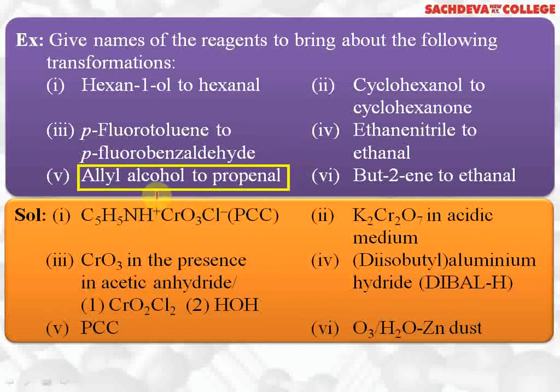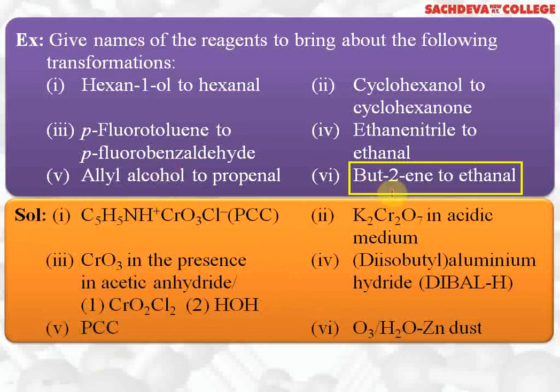Next we have allyl alcohol to propenal. Here we don't want the double bond to be affected. We only want that the primary alcoholic group should change to aldehyde group. So we should use PCC, pyridinium chlorochromate, which is a mild oxidizing agent. It will convert primary alcoholic group to aldehyde group but will not affect the double bond.